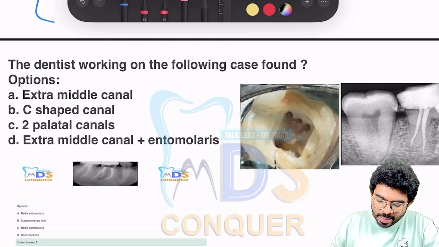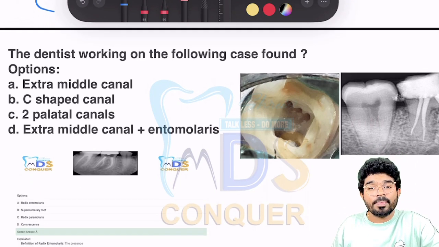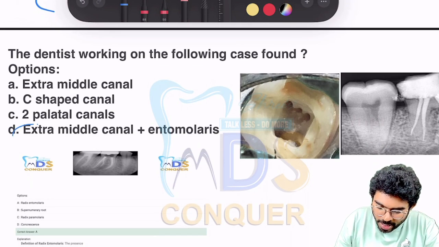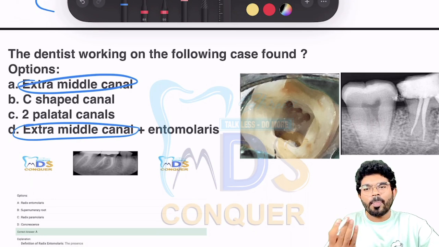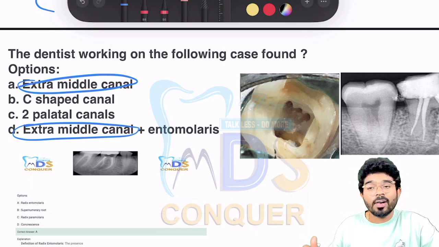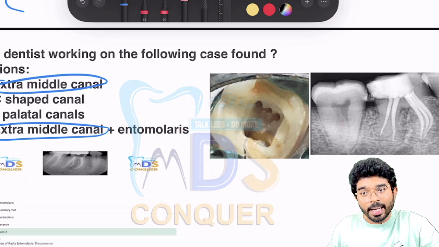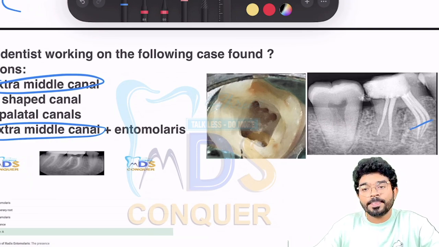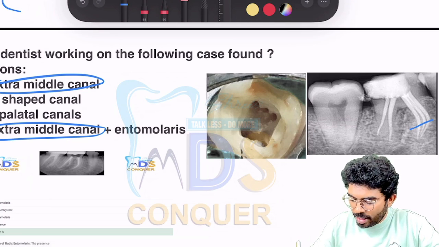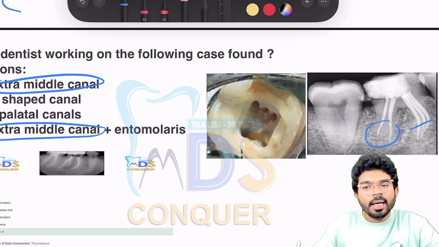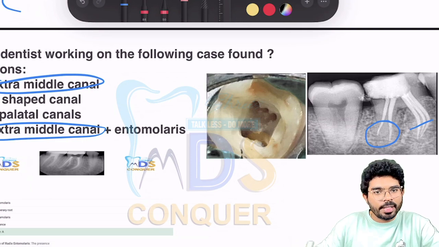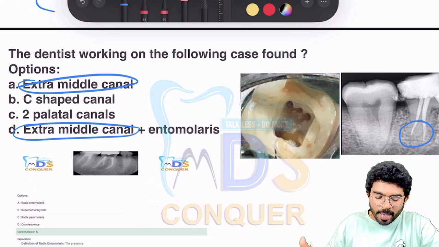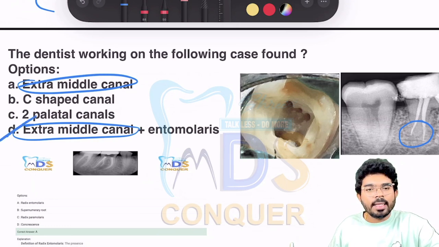So one is, you can see an extra mid canal. It's not only the extra mid canal. The most important thing that we really focus on in the diagram based question is that you can see 3 canals here. And the other important aspect is you can see an extra root here. So it's very simple. The extra mid canal is there, mid mesial is there, and entomolaris.